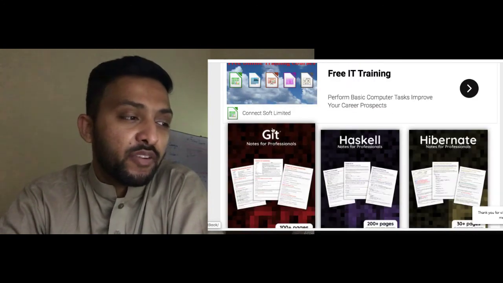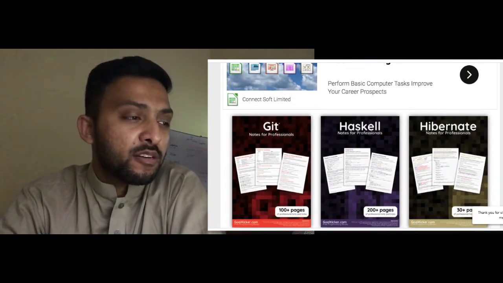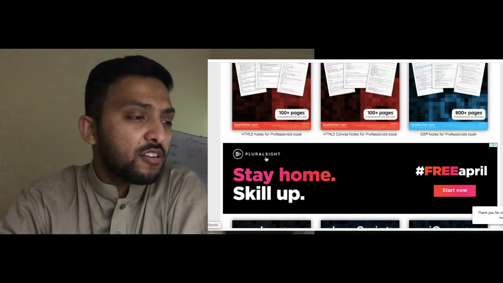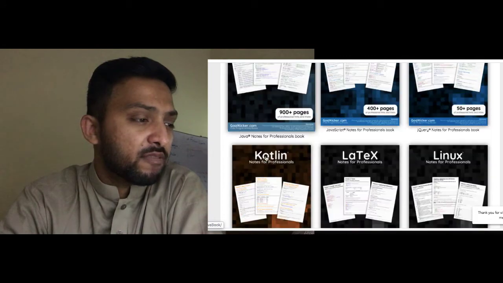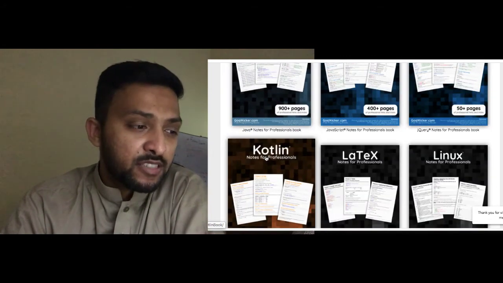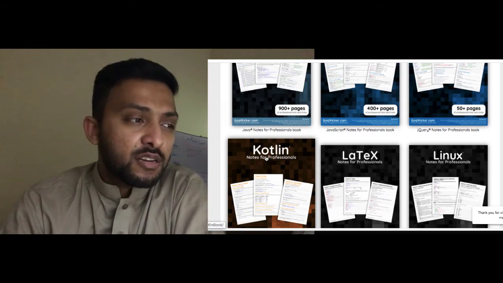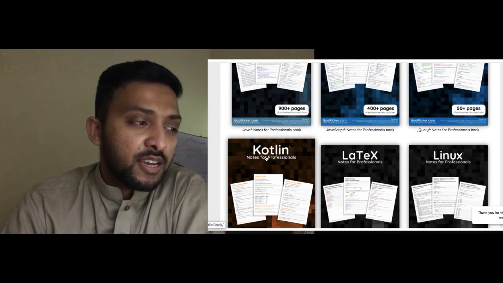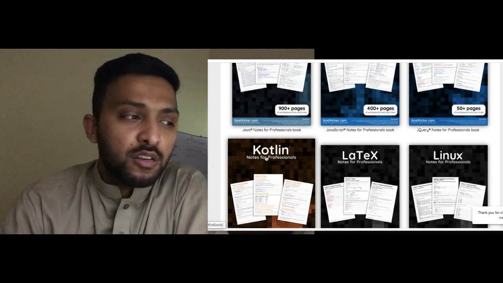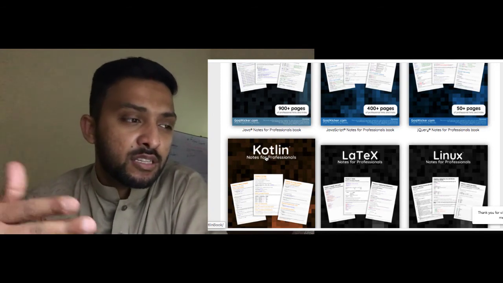And also there we have Git. Some of you may be interested in learning Git, so this is the best one for you. And also we have HTML5 and other languages. As you know, HTML5 is basically hypertext markup language. It's not a programming language, but it's a structural language, and it comes under the category of web programming. So that's why it is here.